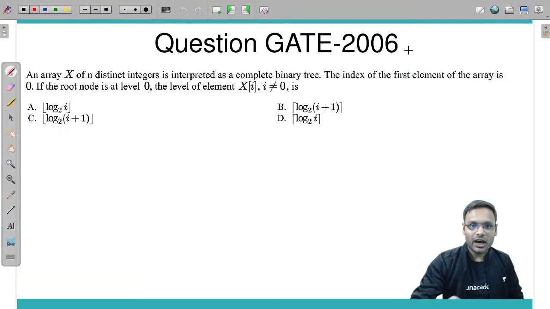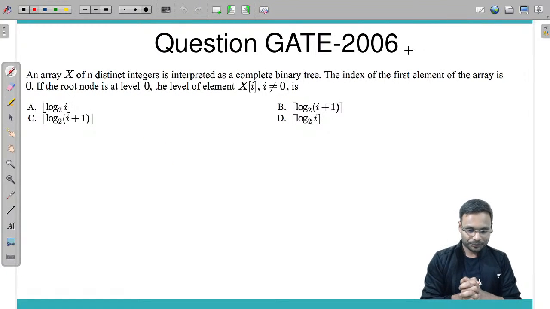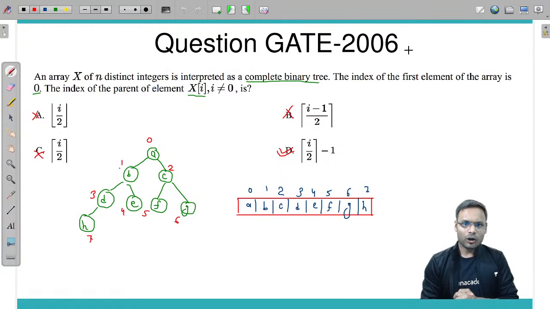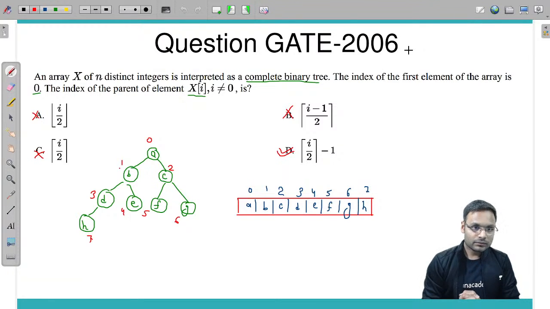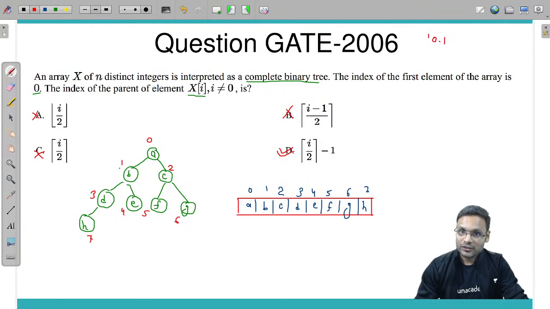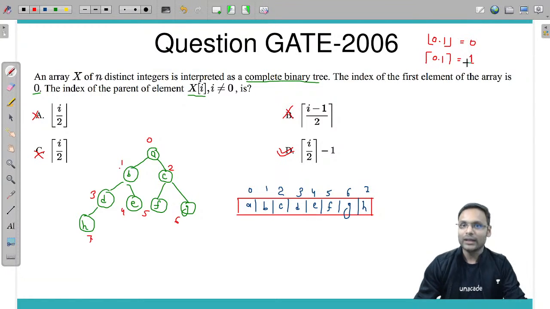The next question is on your computer system. Question: what is the difference between option A and option C? See, option A says it's a floor value and option C says it's a ceil value. Floor value means if you get 0.1, its floor value will give you 0. But if you get 0.1 and take its ceil value, meaning the upper integer, it gives you 1.